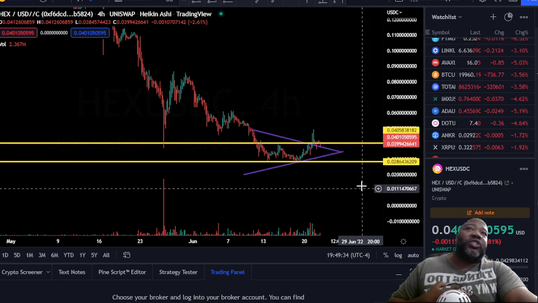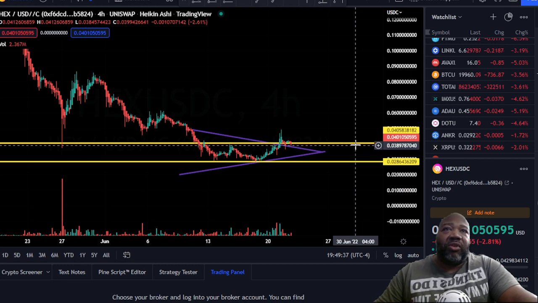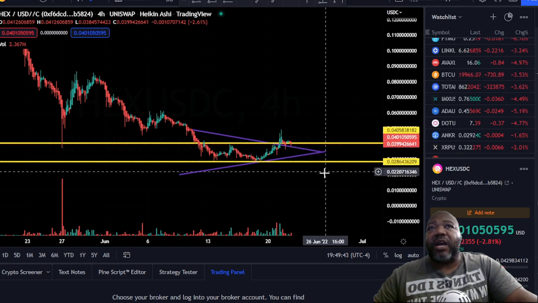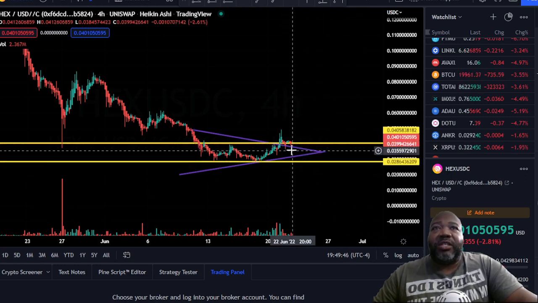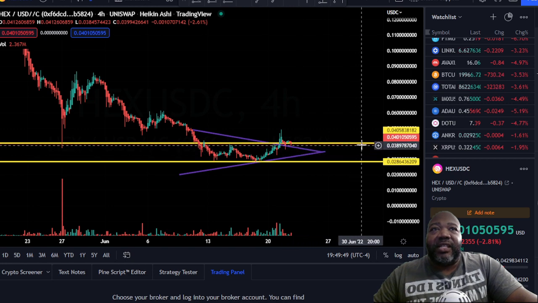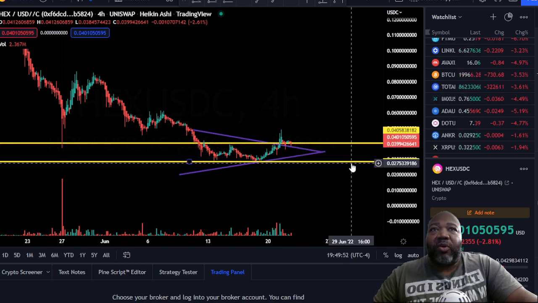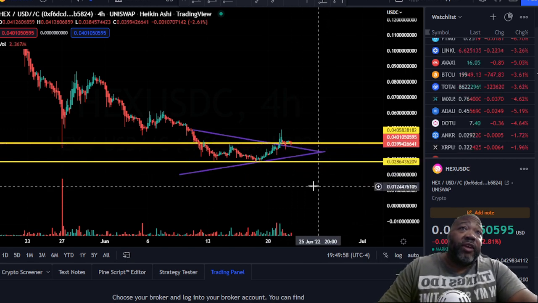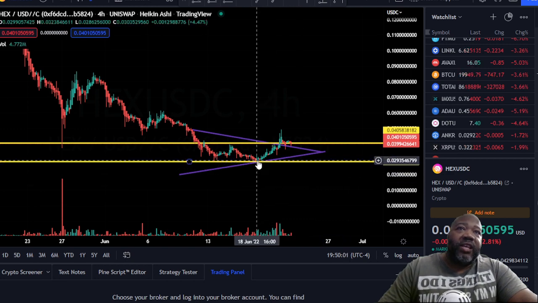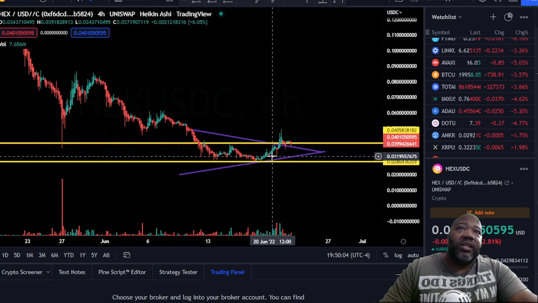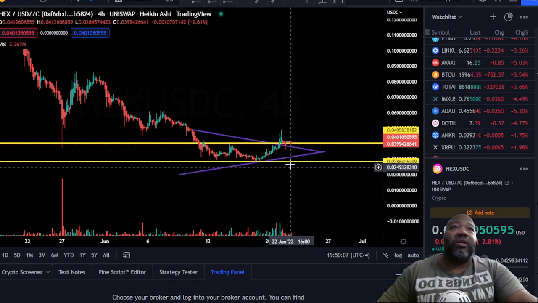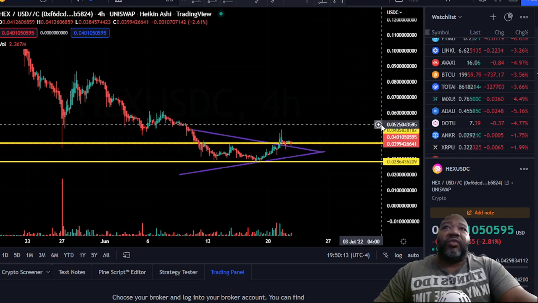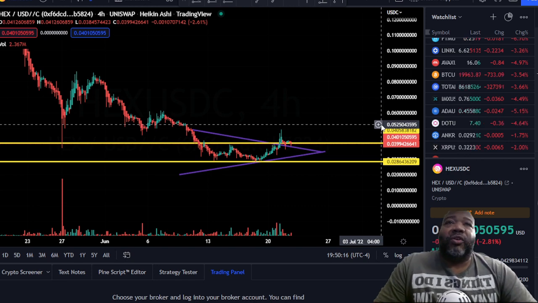To me, I'm the kind of trader or investor where I don't really feel it's broken through this point yet. So there's a strong possibility we could turn around and see Hex still pull backwards and go south. I'm not ready to scrap this wedge yet because it's still inside of this yellow territory, my backup secondary point, and right now it's sitting right here. Now, has Hex made great advancements? Oh, heck yeah. Just on the 18th, it was under 3 cents, and now we're sitting at 4 cents. I'll take it. Don't take me wrong, I was just hoping we would get some action up here, maybe go after this 5 cent resistance point. But only time will tell.